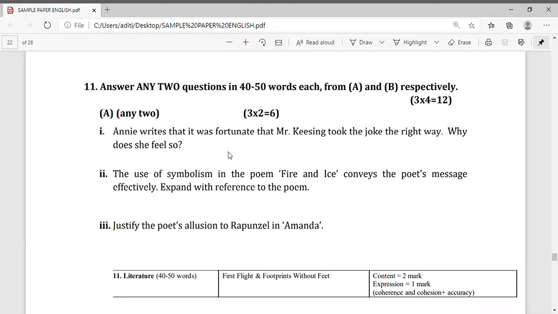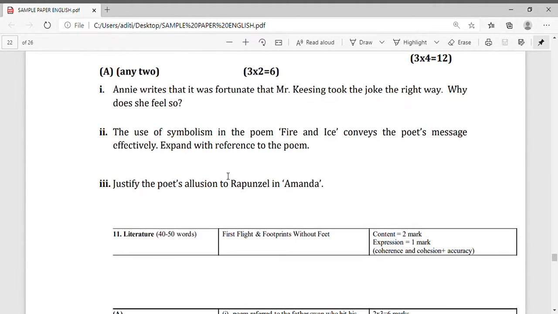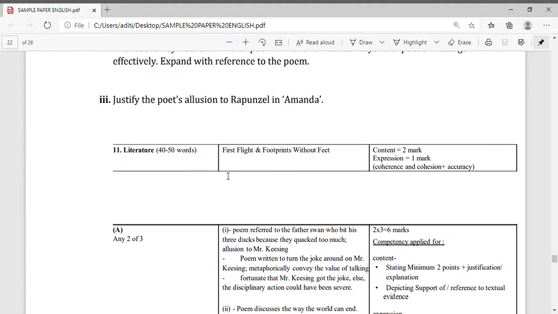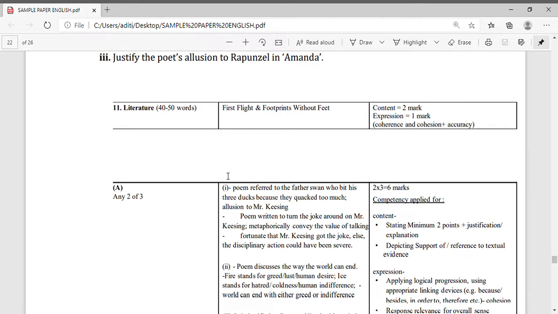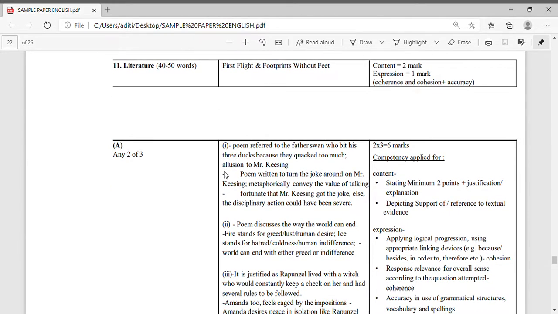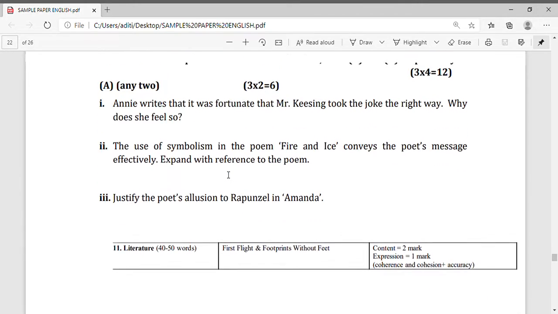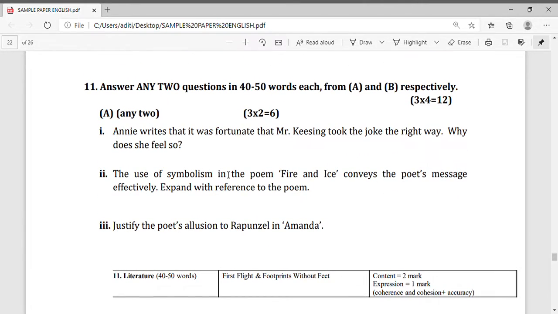Why does she feel so? So, see, 3 questions are given. How will you write these 3 mark questions? They will be of 3 marks. This 3 mark question will be 3 into 2, because you have to attempt 2 questions, 3 marks each, 6 marks.